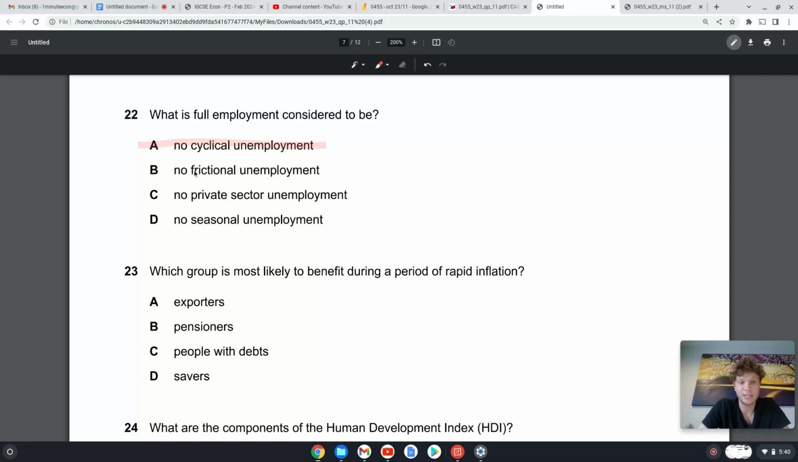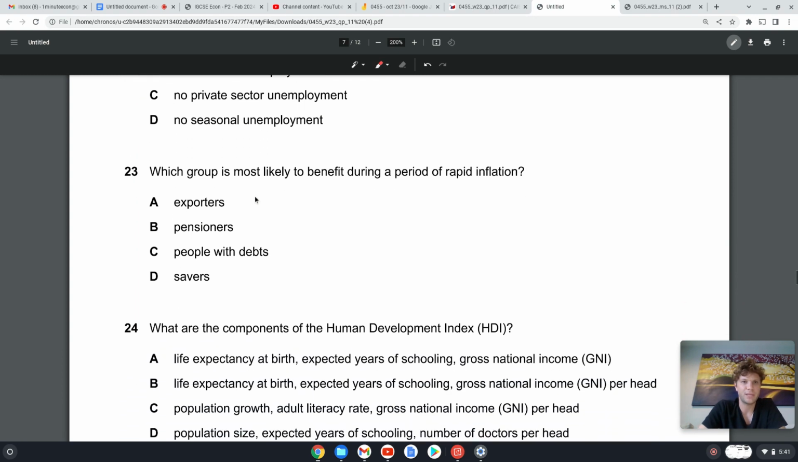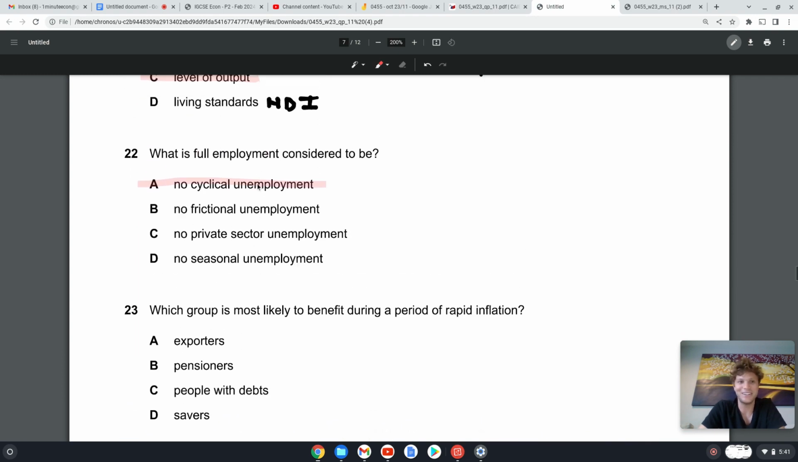Okay, frictional unemployment is people looking for jobs. That's actually a good thing. Like someone from university that just graduated, takes them maybe a month or two to find a job. So that's not really a big deal. No private sector unemployment? Well, we look at the whole economy, private and public sector. And D, no seasonal unemployment? We can't control the weather. What we can do is have policies to control our GDP swings. So full employment, no cyclical unemployment, sorry. 23.